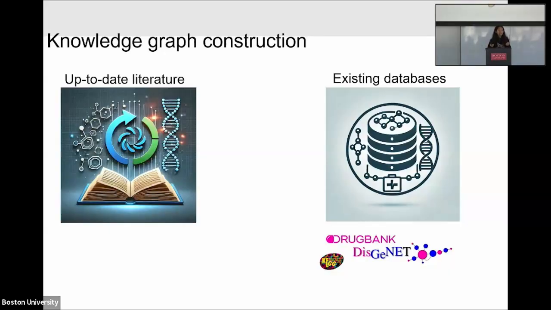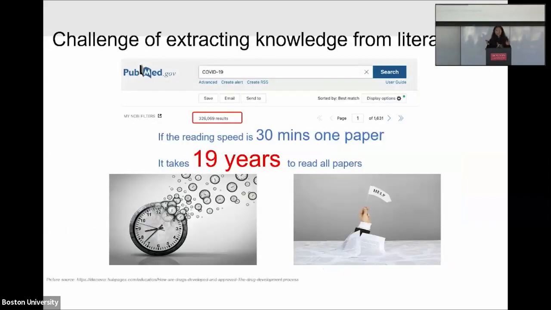So in this talk, we focus on extracting a knowledge graph from the literature. This is not easy because there are so many papers. For example, if I search COVID in PubMed, I get 300,000 results. If I take 30 minutes to read a paper to extract knowledge, it will take me 19 years to read all those papers and build a knowledge graph, without eating, without sleeping. That's basically impossible, right? My life is so short. I don't want to spend 90 years on this.